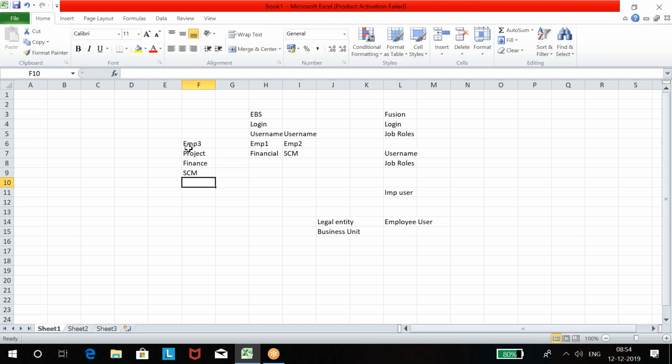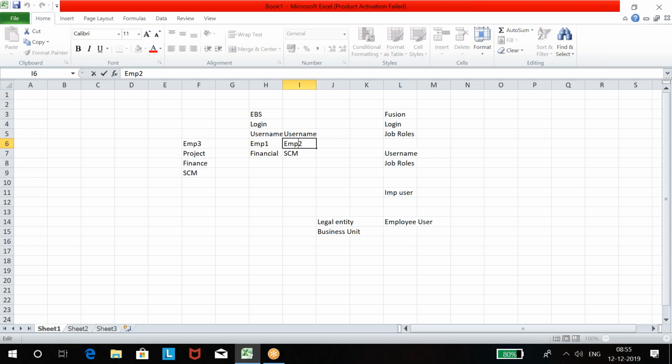Finance and supply chain both are enabled. Now this employee 3, what can he do? He can do setups for both. But he being the manager, he doesn't do setups. So what can employee 3 do? Employee 3 can assign finance to employee 1 and supply chain to employee 2. That means we are assigning tasks from the project to somebody else.